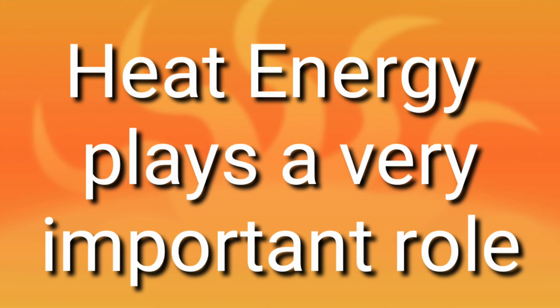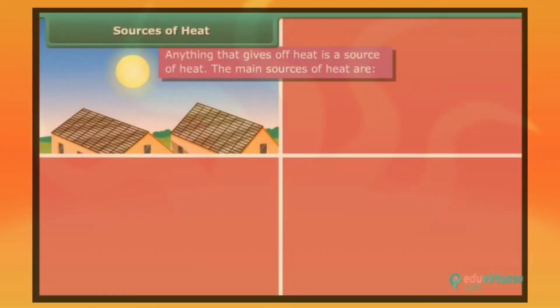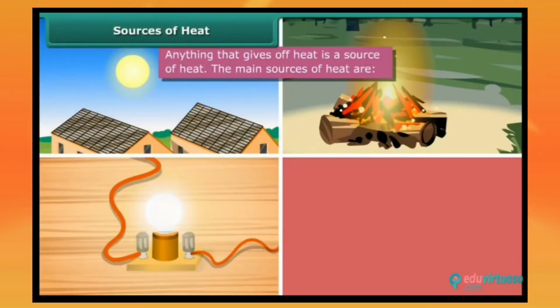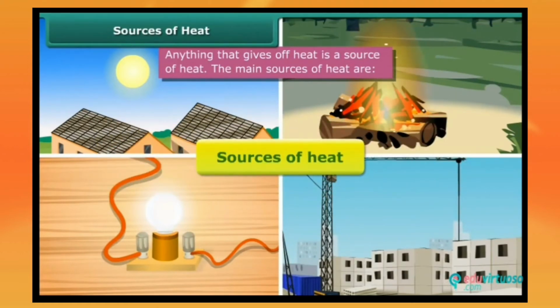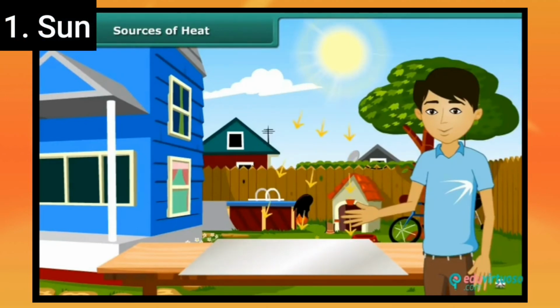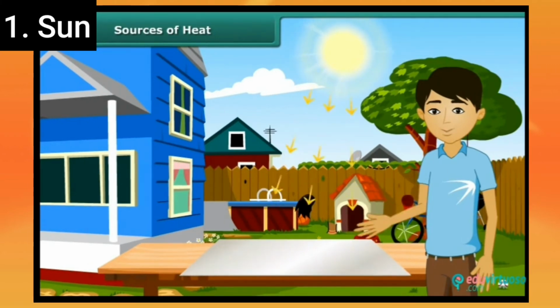Now, let's see various sources of heat. There are many sources of heat. Some sources of heat are the sun, fuel, electricity and mechanical energy. These are sources of heat. The sun is the most important source of heat. Whenever anything is kept outside, it becomes hot because it receives heat energy.